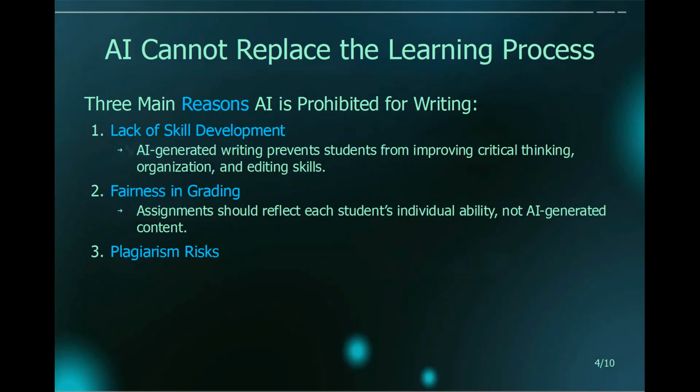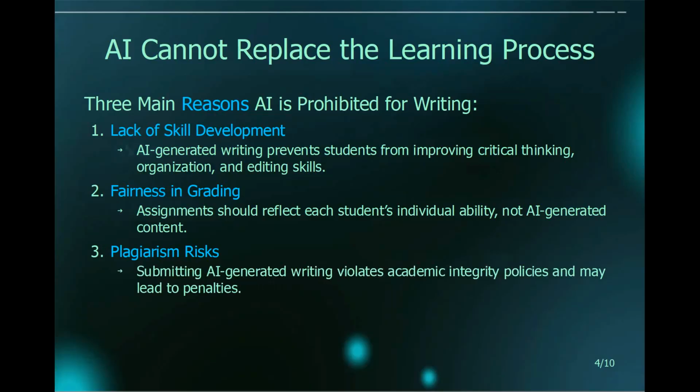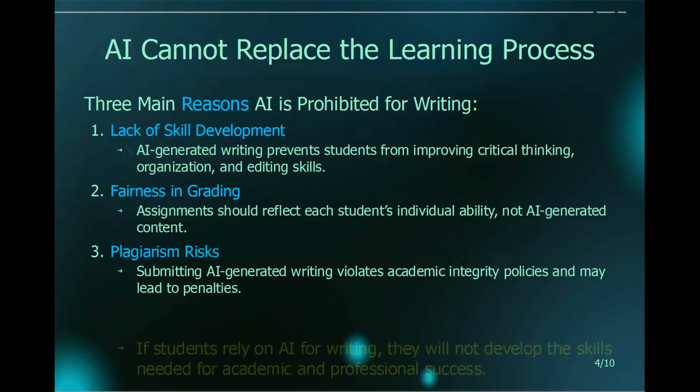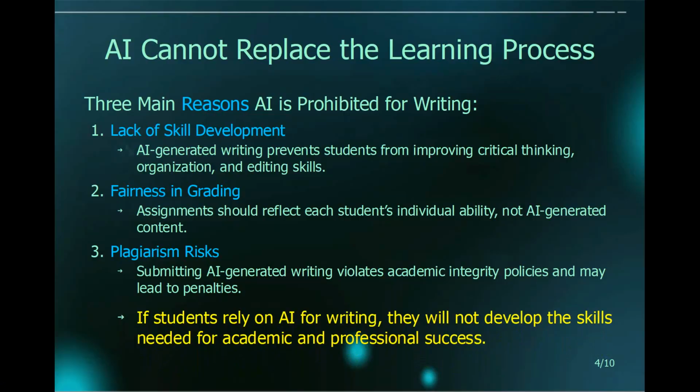Lastly, AI increases plagiarism risks. This means that submitting AI-generated writing violates academic integrity policies and thus may lead to penalties. This is because when a student uses AI to do her writing assignment, this is plagiarism in the same way as when a student copies another person's writing. Thus, in the same way, this is not acceptable. It may lead to penalties. In the end, students who use AI now to do their assignments for them will struggle later in university and professional work.